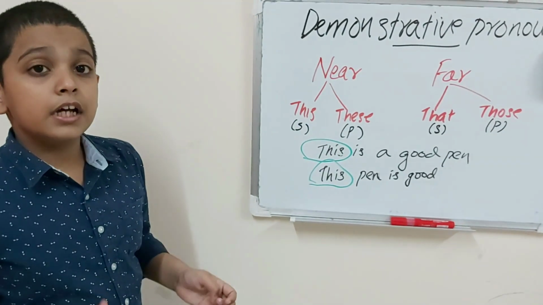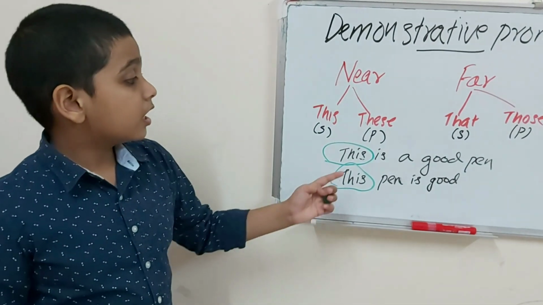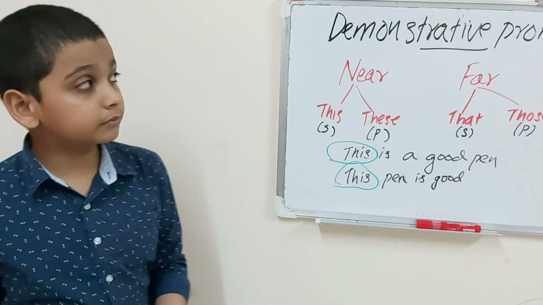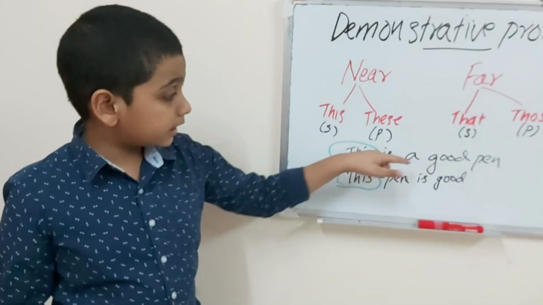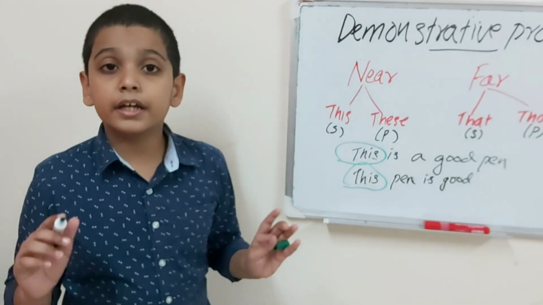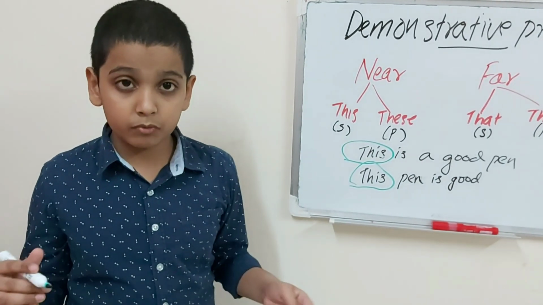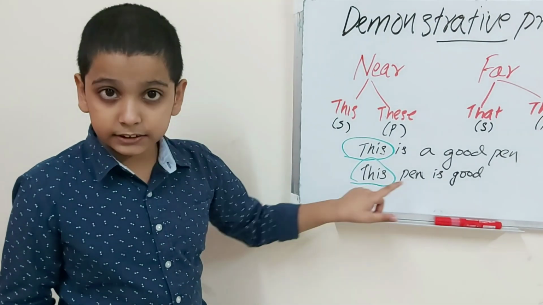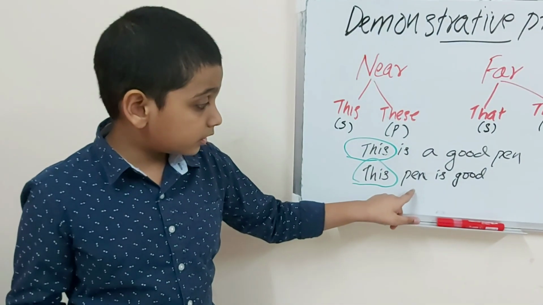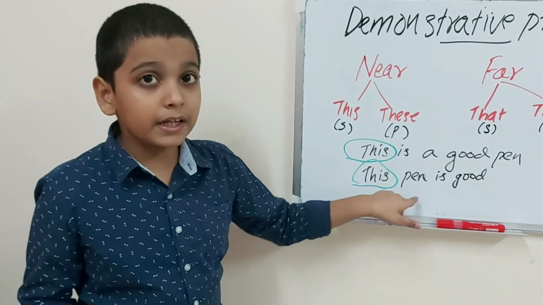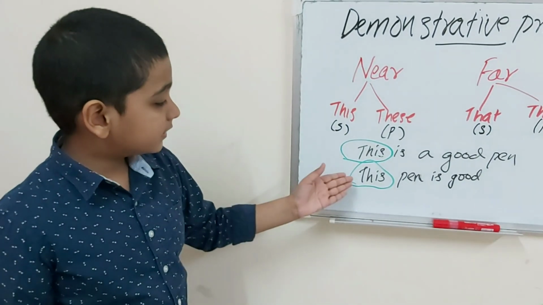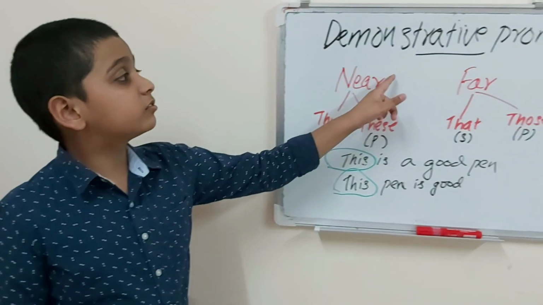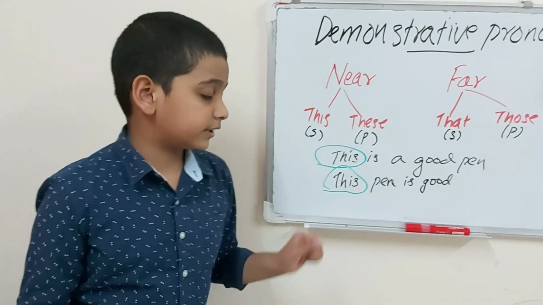Demonstrative pronouns generally are followed by a verb like is, are and was. They are replacing a noun and they never come immediately before a noun. But here, the word pen is actually a noun, and see, this is coming just before it. So it's not a demonstrative pronoun, it's a demonstrative adjective.